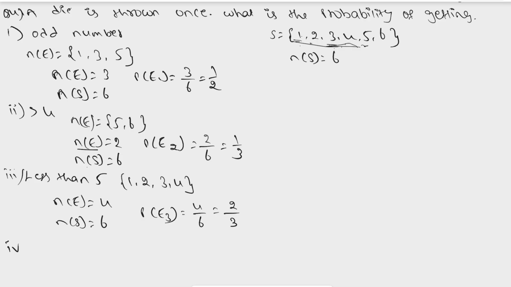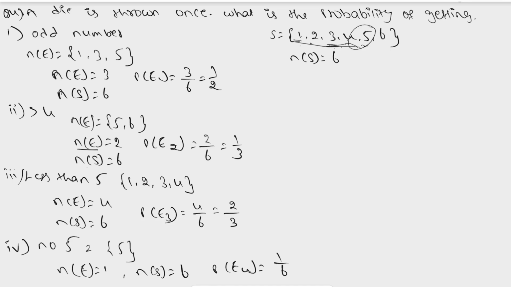Next we have our fourth question, the probability of getting the number 5. So we'll be having only one 5 here, which is 5. So what is our n of e? n of e is equal to 1. Our n of s is equal to 6. And the probability of getting this fourth event is equal to 1 by 6. This is our question number 4.